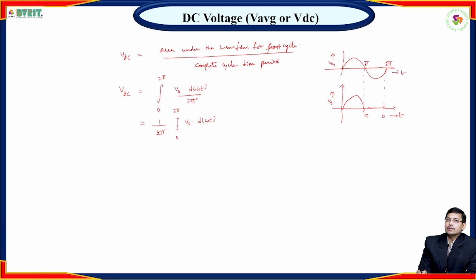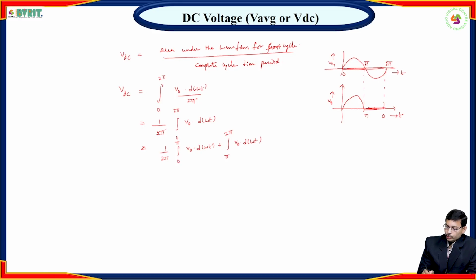So what is V naught? V naught is our output voltage. The output voltage equals the input voltage during the first half cycle, that means 0 to pi. Again, pi to 2 pi, what is the output voltage? That is 0. Hence you can split it as 1 by 2 pi, integration 0 to pi of V naught into d of omega t, plus integration pi to 2 pi of V naught into d of omega t.